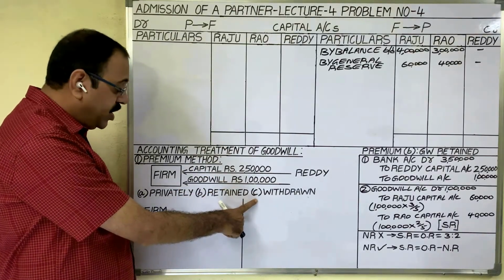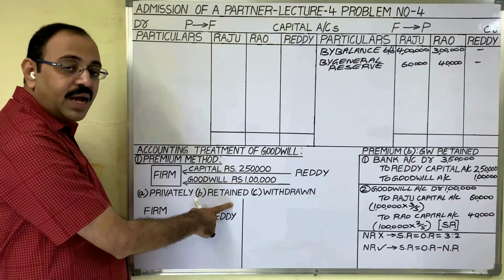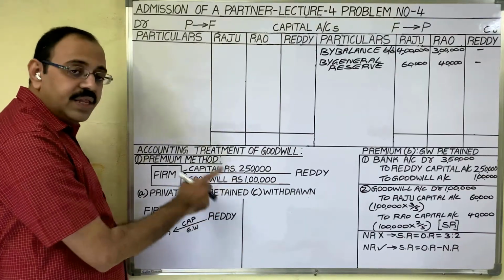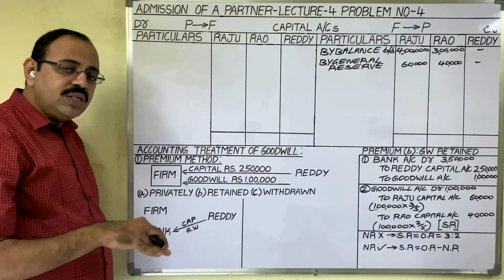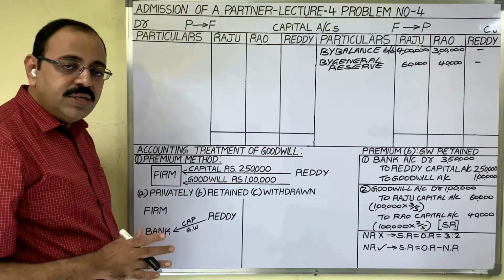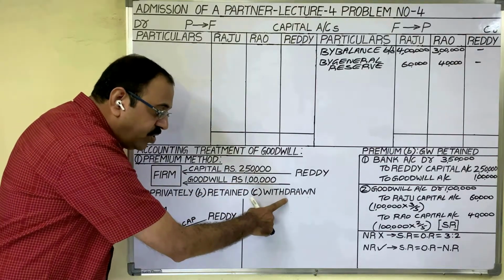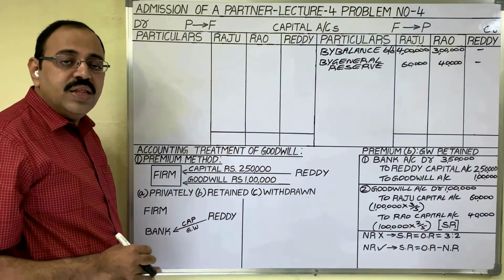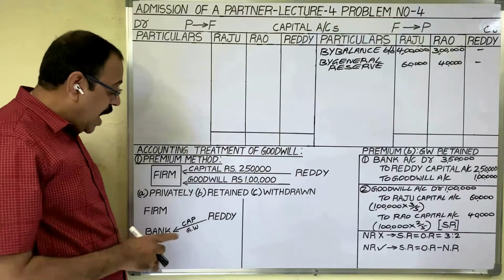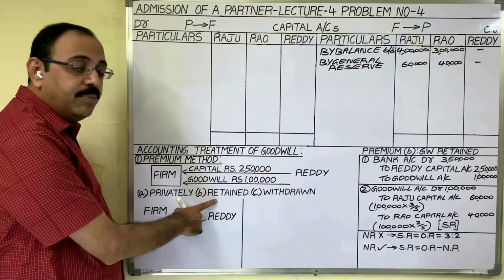Then what is left? Premium B, that is, goodwill retained in the business. He may give that sentence or not. But if the word privately is not given in the question, and the word withdrawn is not given in the question, then we should adjust the goodwill as per premium method B.